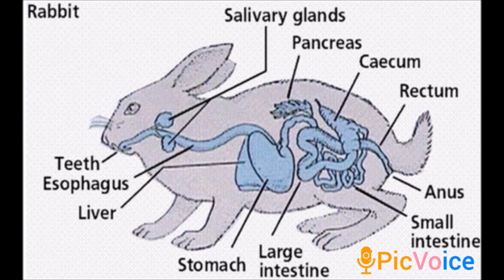Students, next we will see the digestive system of rabbit. The digestive system includes the alimentary canal and the digestive glands. First we will see the alimentary canal. The alimentary canal consists of mouth, buccal cavity, pharynx, esophagus, stomach, small intestine, cecum, large intestine and anus. All these parts are present in the alimentary canal. In the picture you can notice one by one.